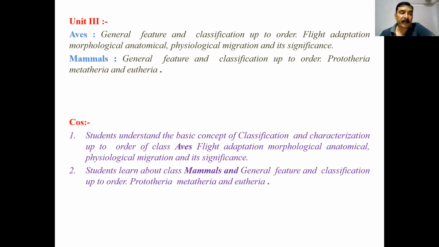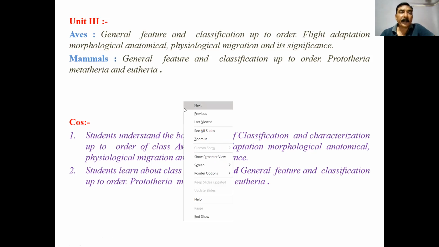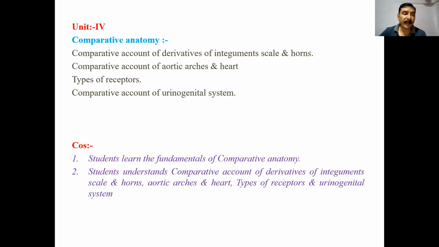In the last unit, comparative anatomy, integument and derivatives. Integument is the skin. Functions of integument: protection is one of the functions. Another is locomotion, dermal endoskeleton.